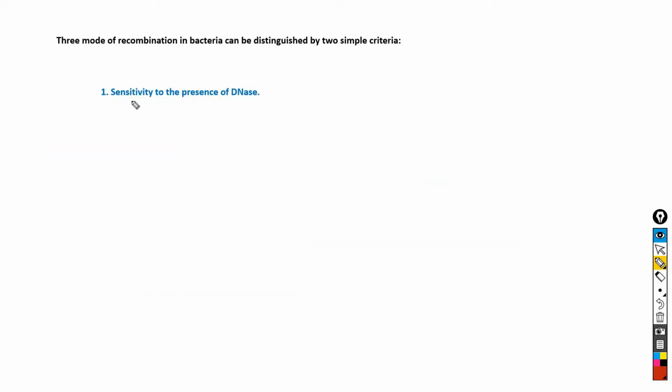The first criterion is sensitivity to the presence of DNA. The second criterion is dependence on cell contact. Sensitivity to the presence of DNA is tested by simply adding DNase to the medium which contains the bacteria involved in recombination.